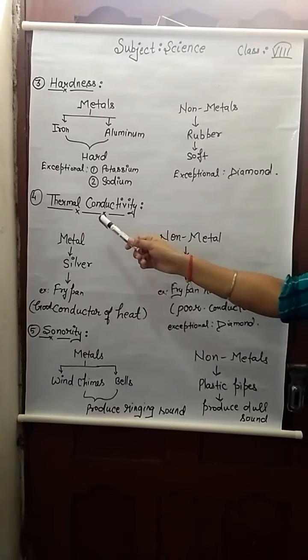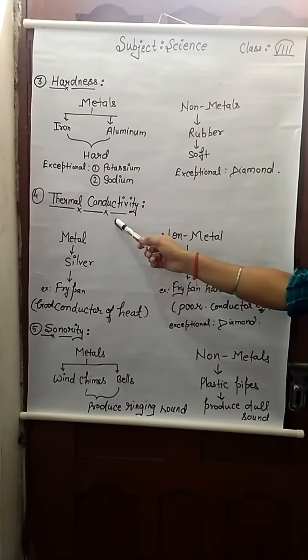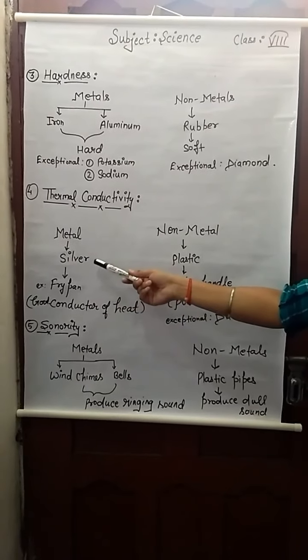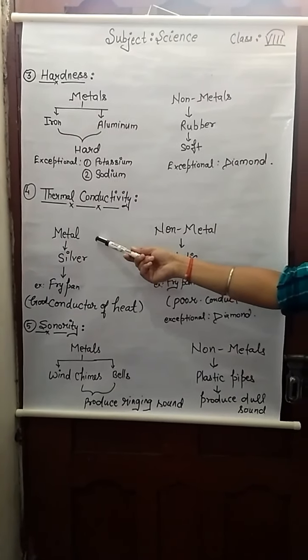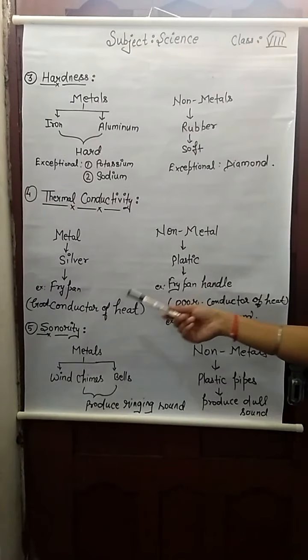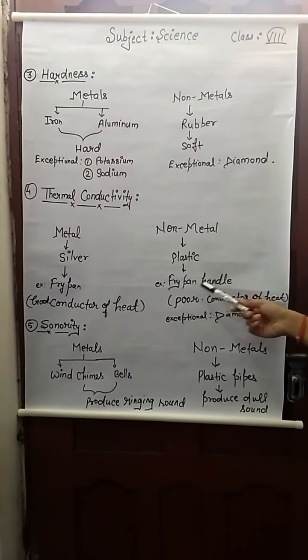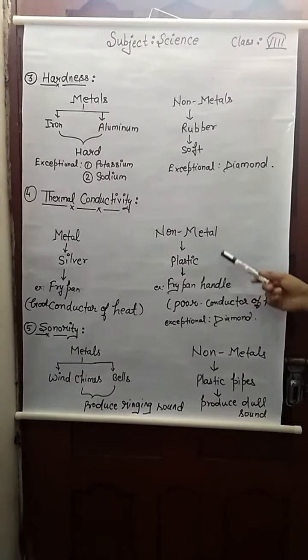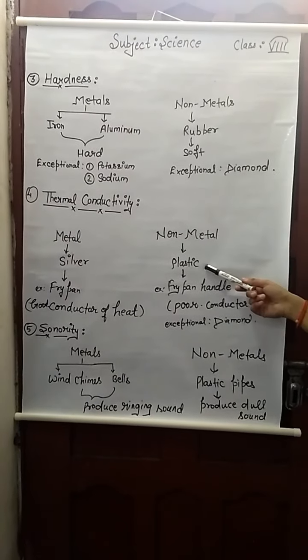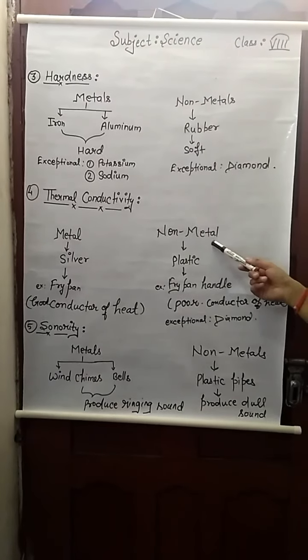Our fourth property is thermal conductivity. Suppose we take a fry pan. It is made up of silver. It is a metal. Metal is a good conductor of heat. Now we take the fry pan handle. This is made up of plastic. Plastic is a non-metal.